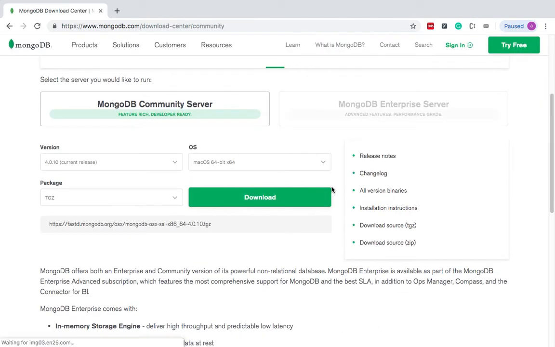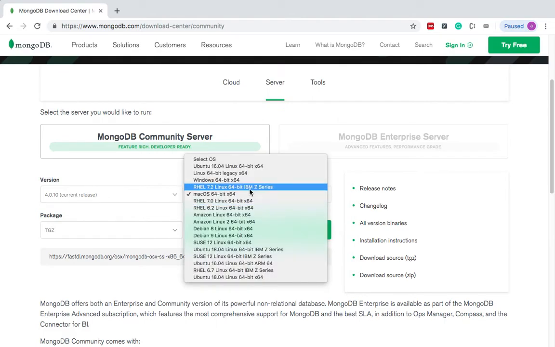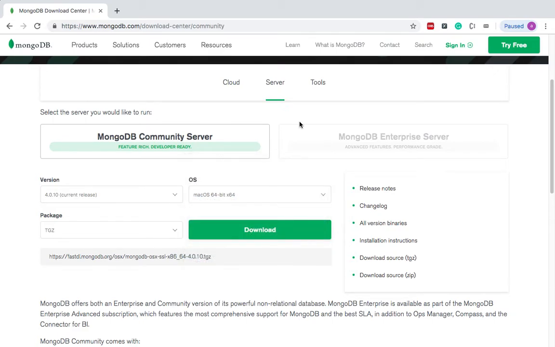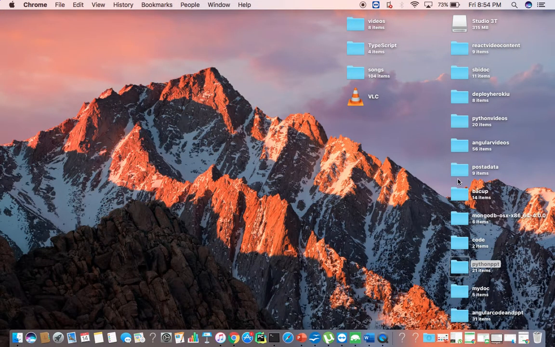I have a Mac OS version, so I will choose Mac OS 64-bit. If you are using another operating system, you can choose accordingly. I have already downloaded the zip file. If you are using Mac, you get this MongoDB zip, and you should unzip it. In the next tutorial I will tell you about installation on Windows.